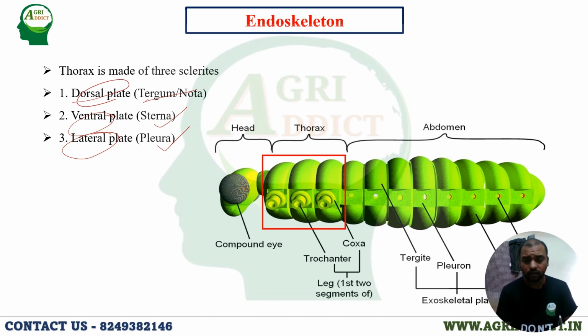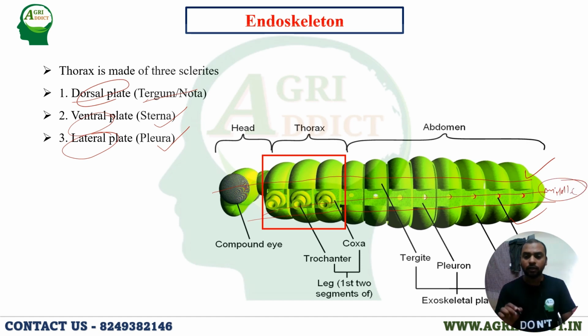You see here, this is the dorsal part. Dorsal part means the upper part. This is the ventral part, that is the lower part. And this is the lateral part, the middle part. The middle part is the lateral part.